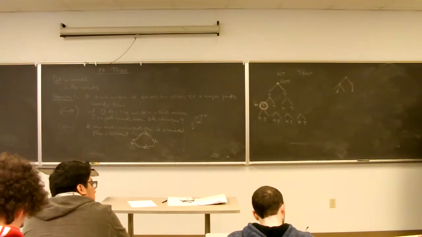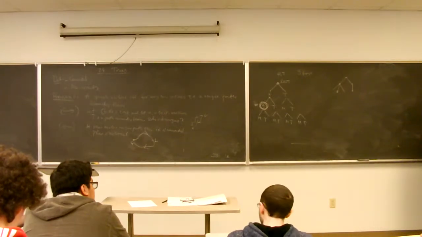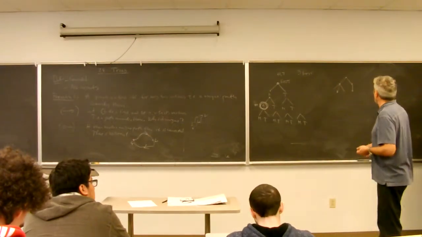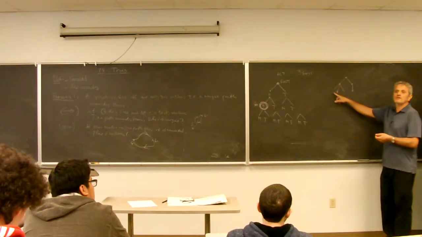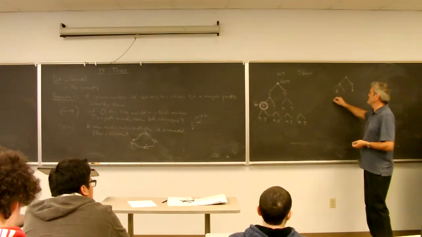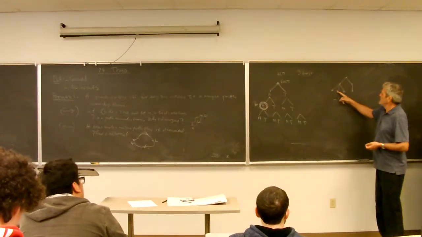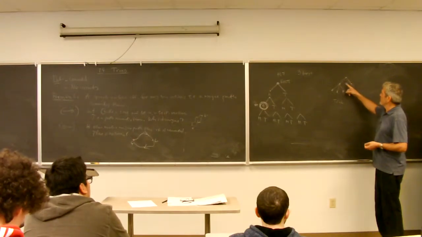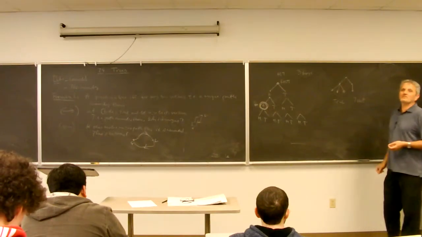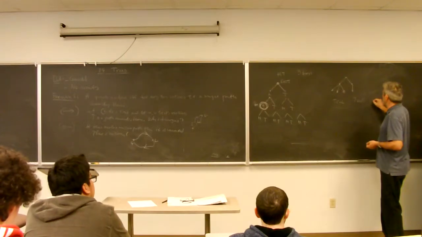Here is an interesting theorem. A tree has a very interesting connection between the number of vertices and the number of edges. So is this a tree? Yes. Let's count how many vertices it has. 1, 2, 3, 4, 5, 6, 7. 7 vertices. Do you agree? How many edges? 1, 2, 3, 4, 5, 6 edges.